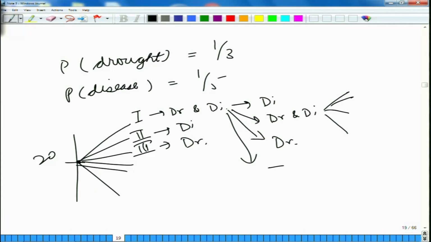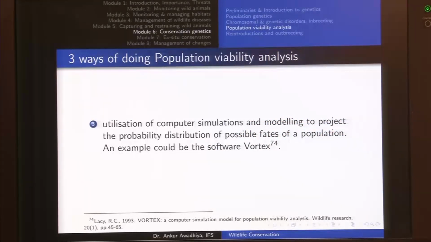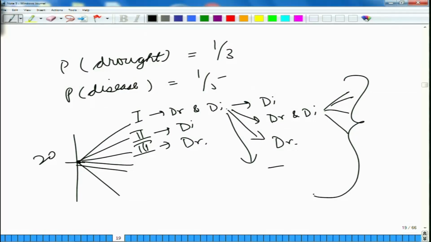So, once we are using such a method, we have a computer simulation and modeling to project the probability distribution of possible fates. So, probability distribution of possible fates would mean that once we have done all of these simulations, say we have done 10,000 simulations, and out of these 10,000 simulations we observed that in 300 the population went extinct.